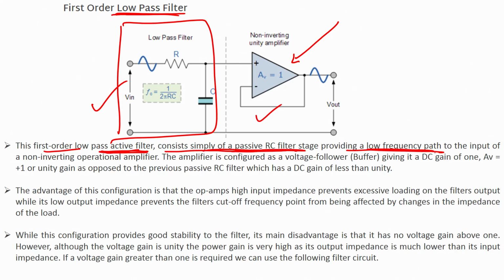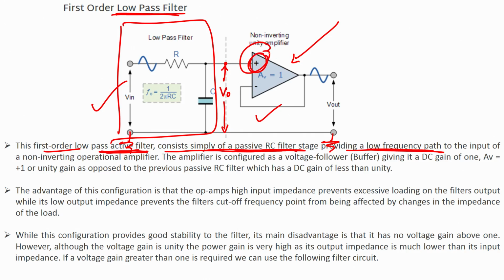The first order low pass active filter consists simply of an RC filter stage providing a low frequency path to the input of a non-inverting operational amplifier. Is it inverting or non-inverting? It is non-inverting because the signal is applied to the non-inverting terminal of the operational amplifier. This is the RC filter, and the output Vo here is with respect to ground. I have told you earlier also, if you do not see a ground, assume that there is a ground. With respect to ground, this is the voltage that is fed to the non-inverting terminal of the operational amplifier.